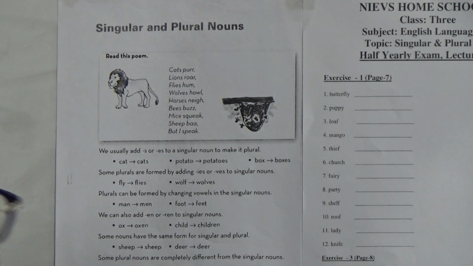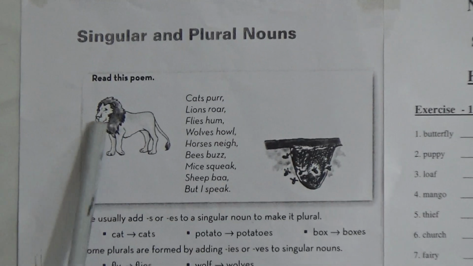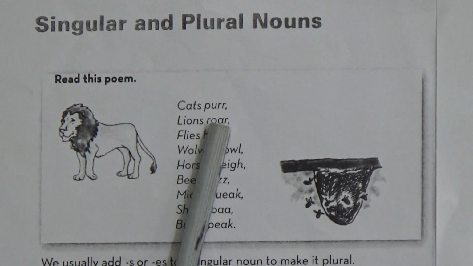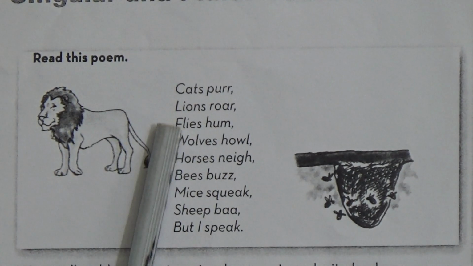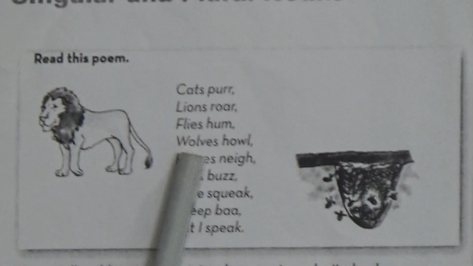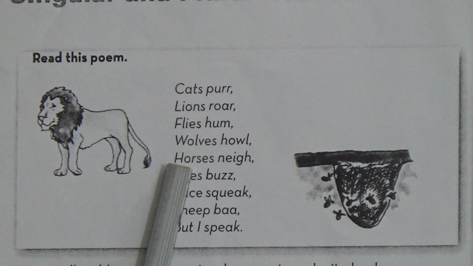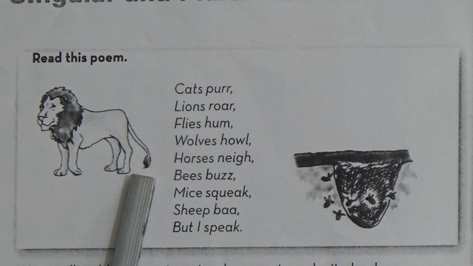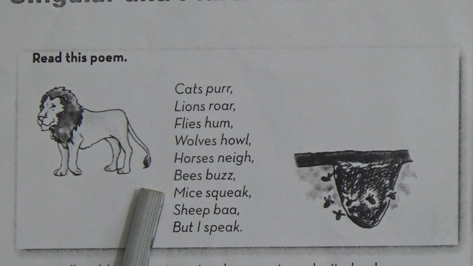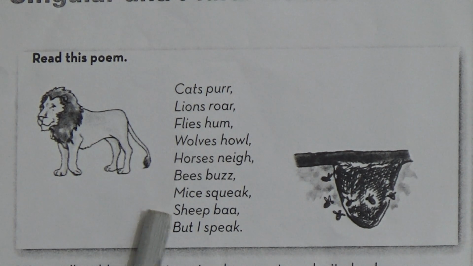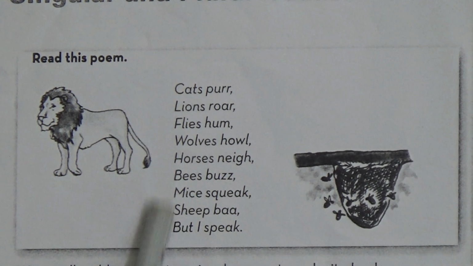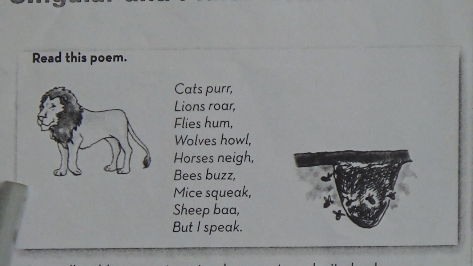So you can see singular and plural nouns. So read this poem. There is a poem. Cats purr. Purr means the sounds of the cat. Lions roar, roaring. Flies hum. Wolves howl. Horses neigh. The sound of the horses is called neigh. Bees buzz. Bees make buzzing sound. Mice squeak. The sound of the mice is called squeak. Sheep baa, but I speak. This is the poem, not related to these chapters.